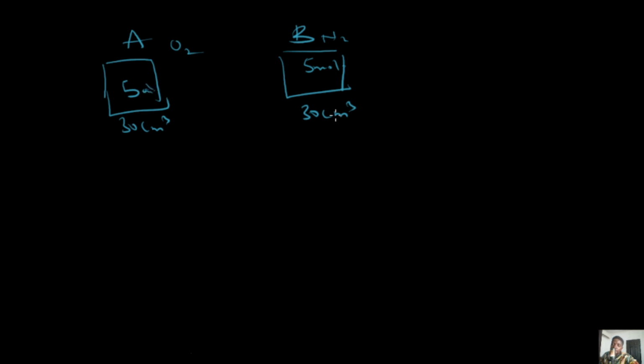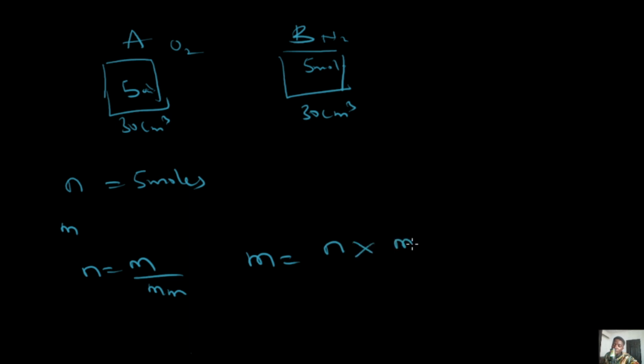Now, with that said, we are asked to find the mass, not the number of moles. We have that the number of moles of oxygen is equal to 5 moles. But then how do we now find the mass? It's very simple. The relationship between mass and number of moles is expressed as number of moles equals mass over molar mass, which means that when you are looking for the mass, it's going to be number of moles multiplied by the molar mass.